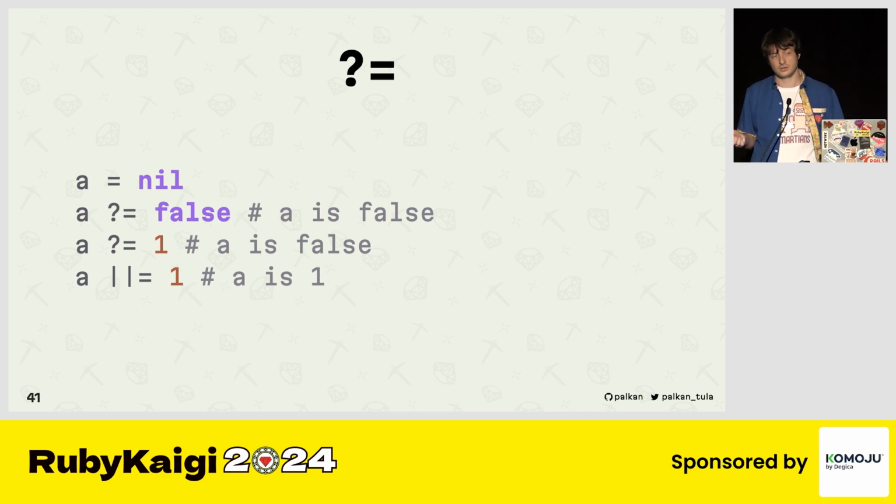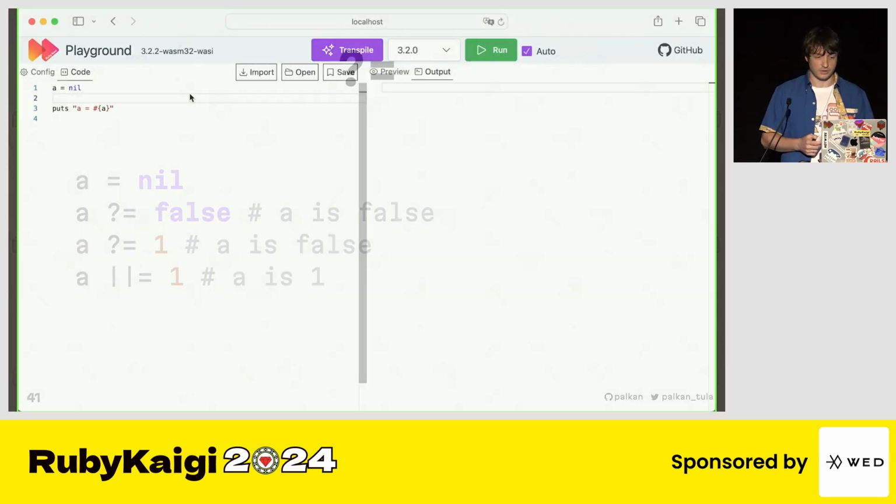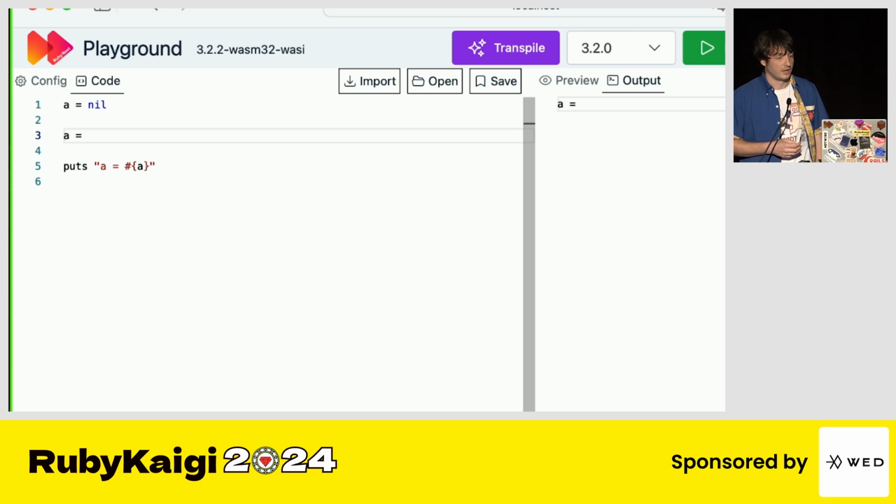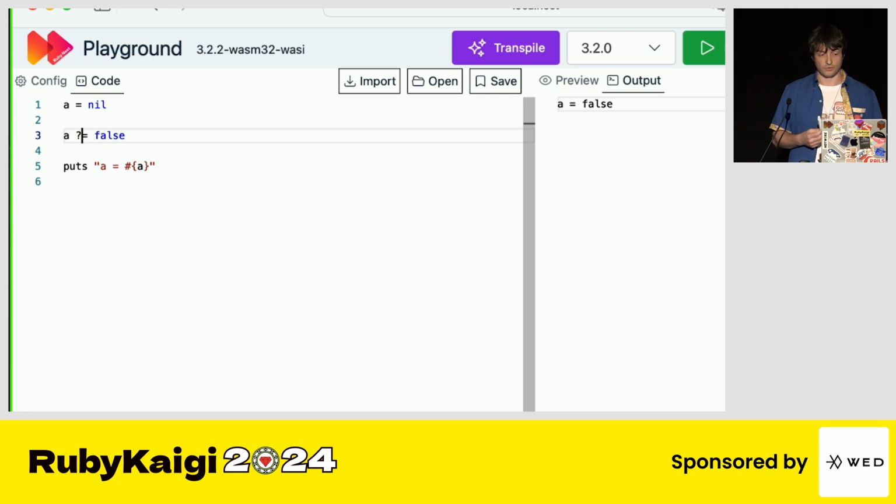So if something is nil, we can assign it to false, and then it's kind of not assignable this way anymore. Well, this static version is not really demonstrating the feature. Let's move to the RubyNext playground and try to see it live. So this is a working version of this operator built with RubyNext.